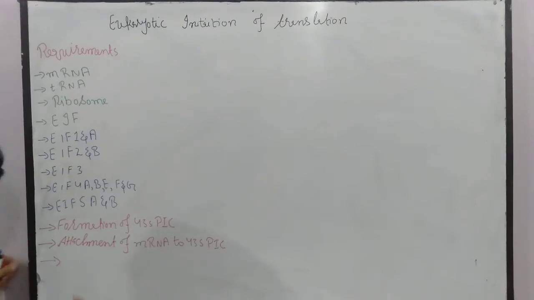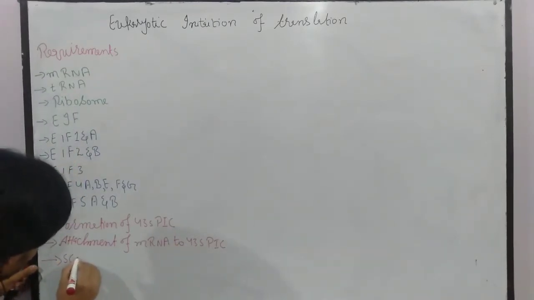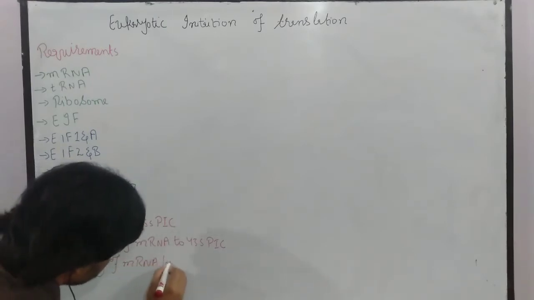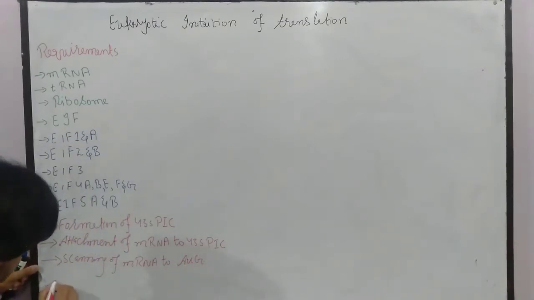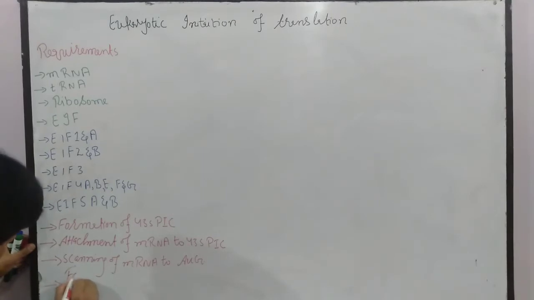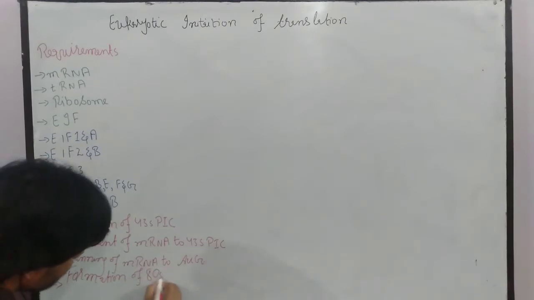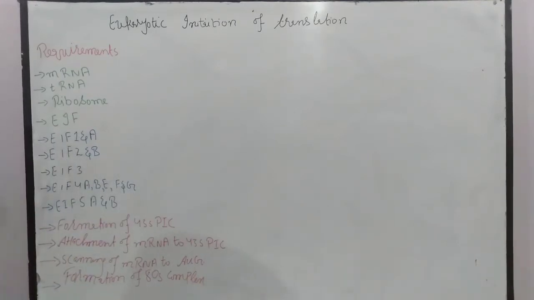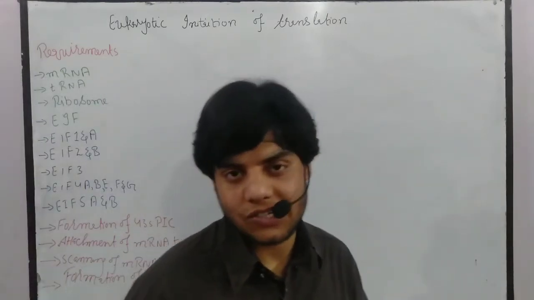Third, we have scanning of mRNA to the start codon, like AUG. Fourth, we have formation of the 80S complex. So these are the main steps that are involved in initiation of translation.